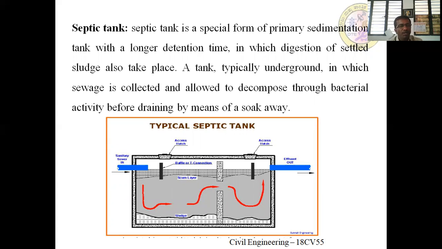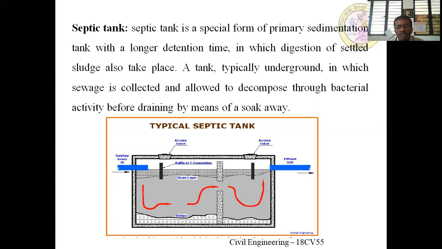Septic tank. Septic tank is another type of low cost treatment which is commonly used in the urban area, that too in urban areas and schools, colleges, and all these things. If it is not possible to invest in or construct a conventional treatment plant for a minimum number of people, or if the population is too less, then we go for such a type of system.